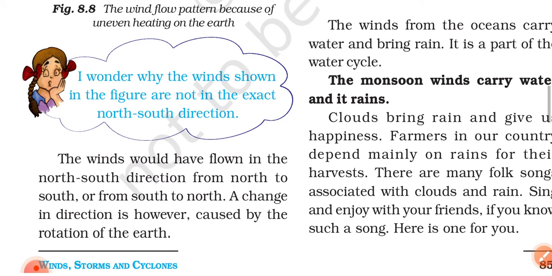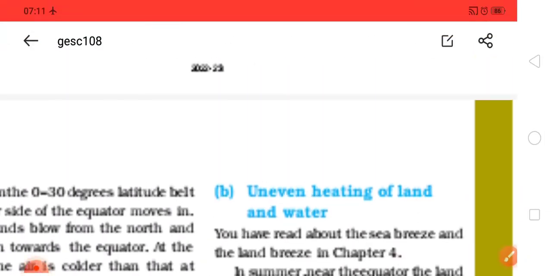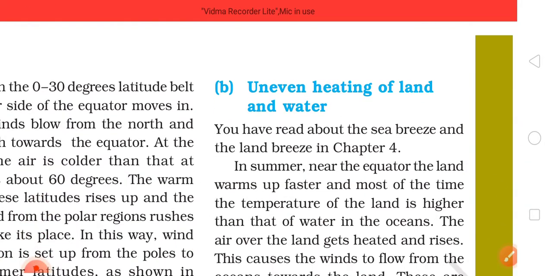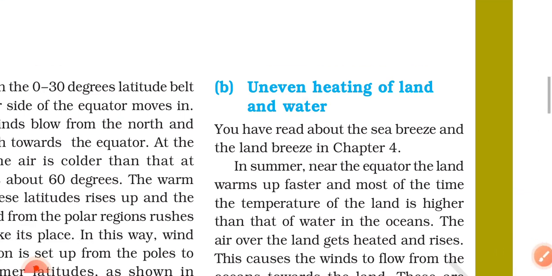I wonder why the winds shown in the figure are not in the exact north-south direction. The winds would have flown in the north-south direction, from north to south or from south to north. A change in the direction is, however, caused by the rotation of the earth.